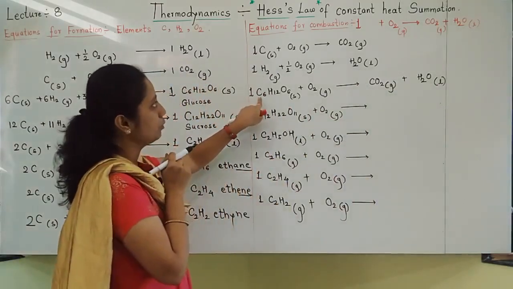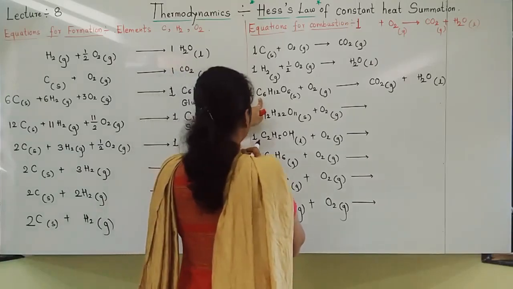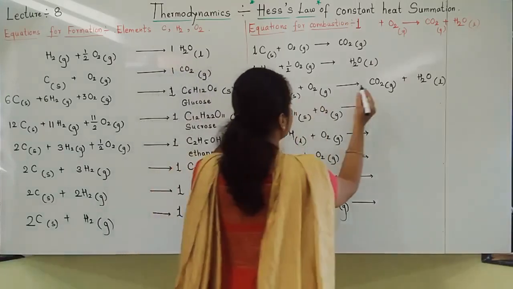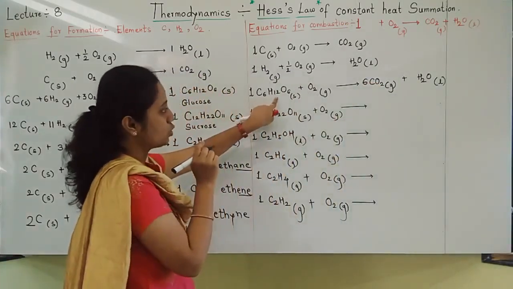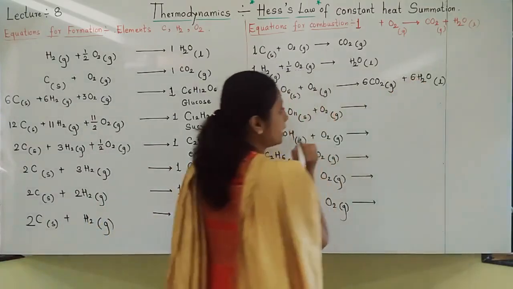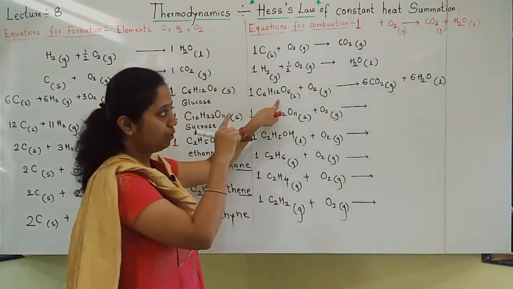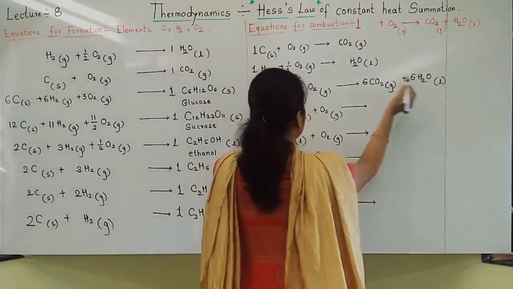This is compulsorily 1 mole because it is undergoing combustion. Glucose, C6H12O6. Carbon 6. H12, so water I will write 6, since 6 times 2 is 12.